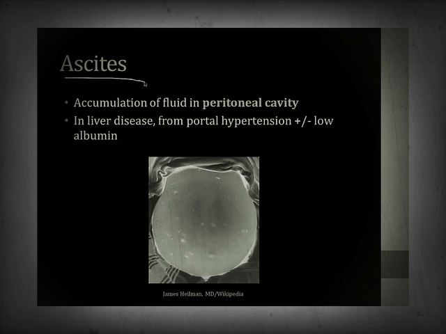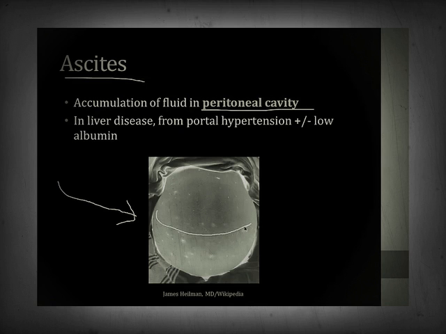Ascites can result as a result of cirrhosis of the liver and portal hypertension. Ascites is the accumulation of fluid in the peritoneal cavity. This is a picture of a patient with massive ascites. You will see many, many patients like this on your clinical rotations. The abdomen is distended and tense if you press on it.